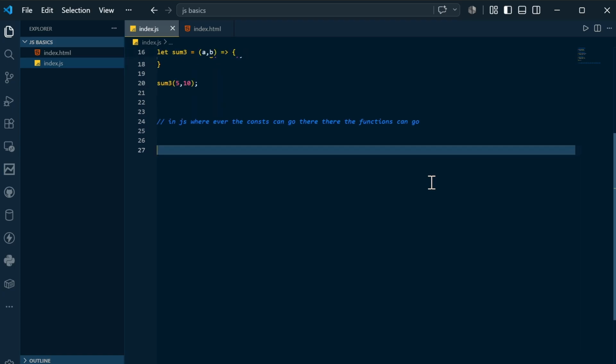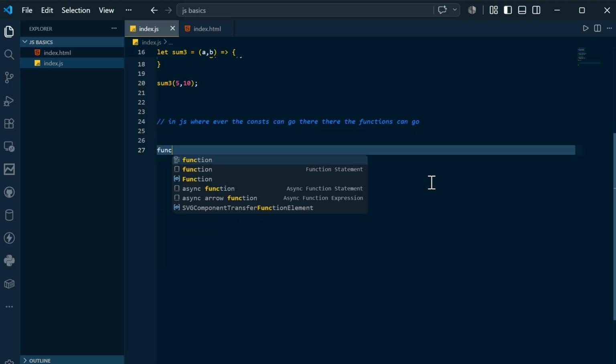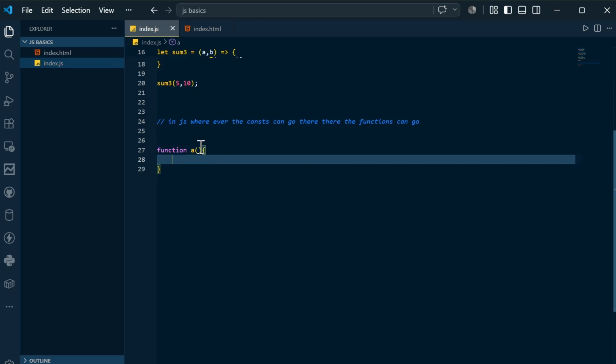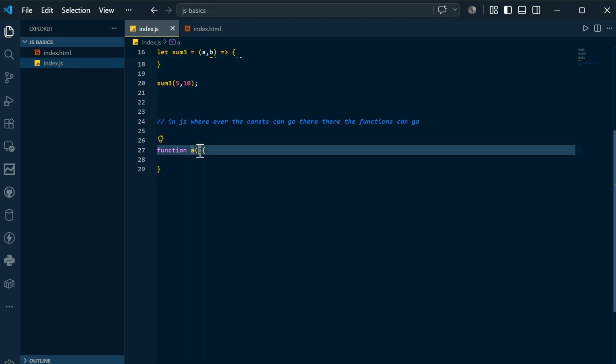Let's say there is a function, the name of the function is square, and I am accepting an argument called a.